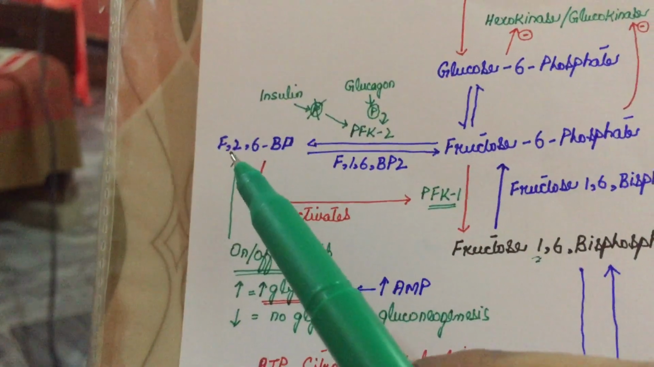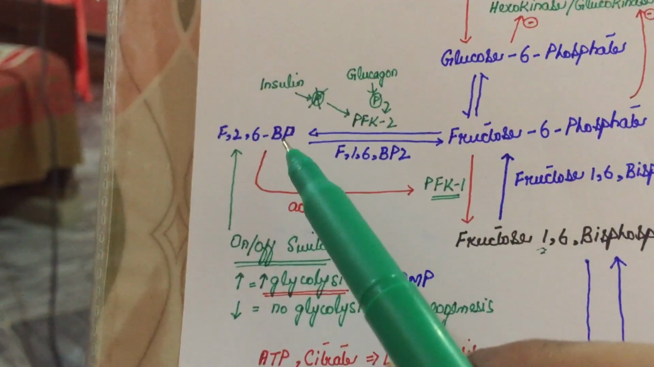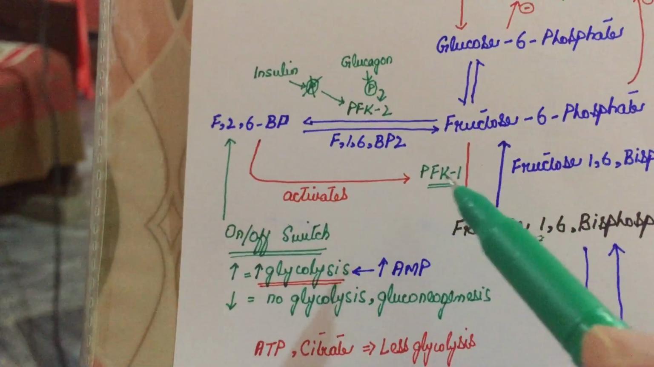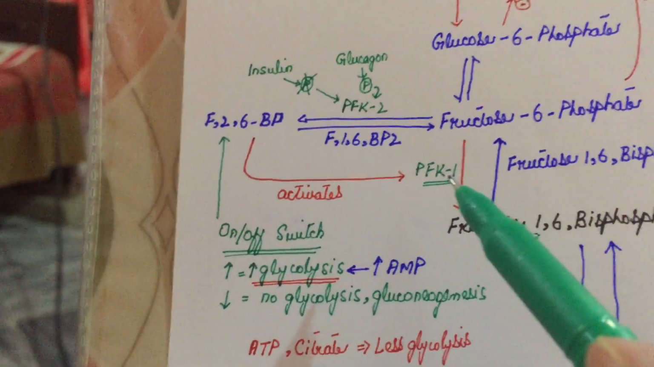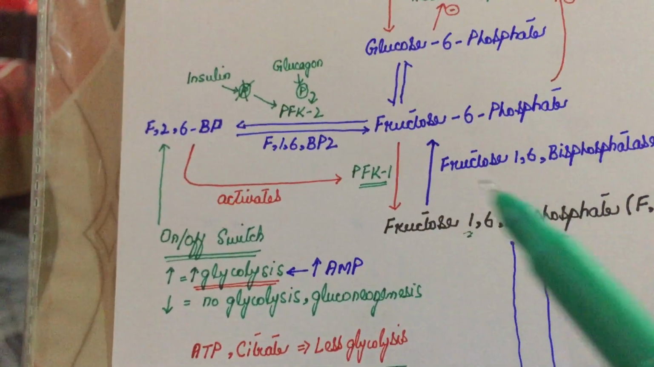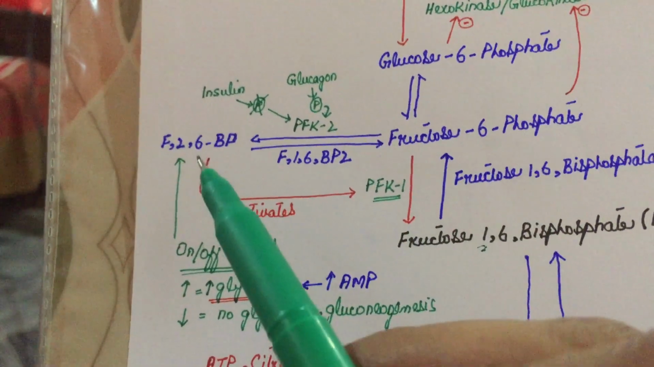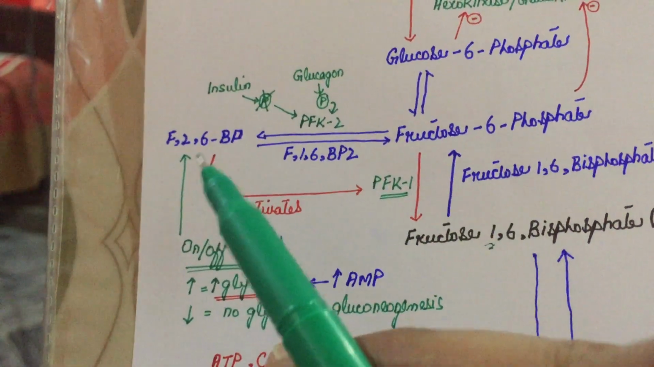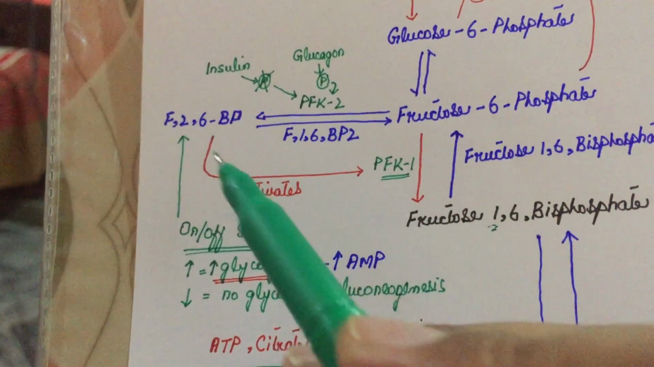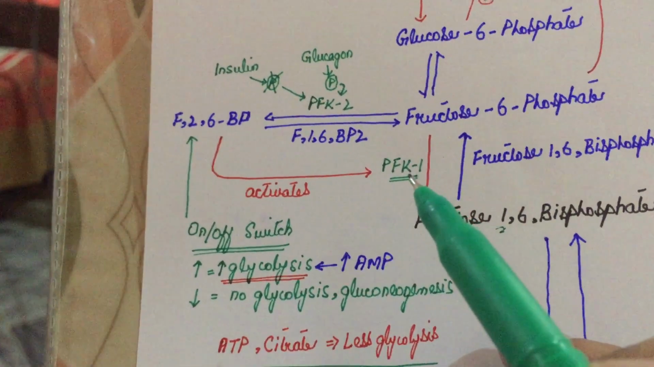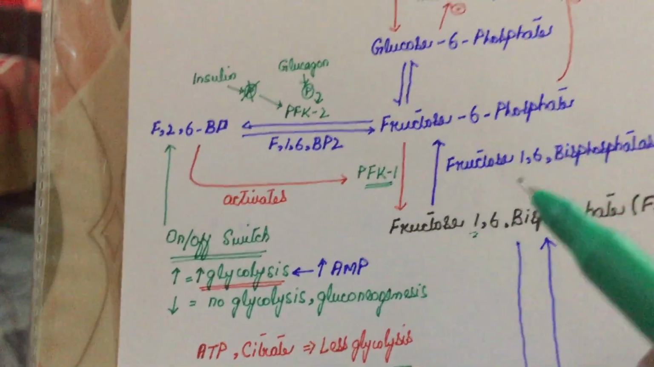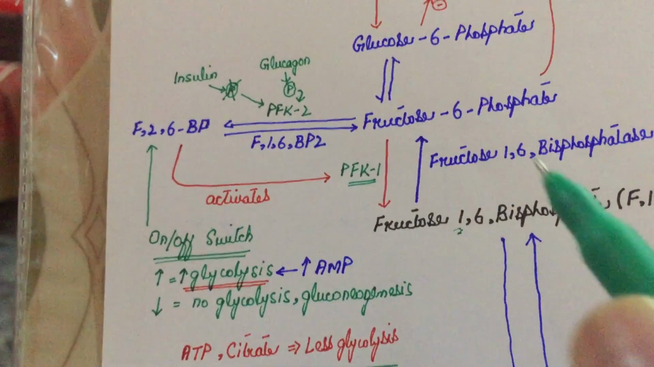And then when fructose 2,6-bisphosphate is made, it activates phosphofructokinase 1, the enzyme that converts fructose 6-phosphate into fructose 1,6-bisphosphate. Now listen, this product is made from this enzyme, and this product actually activates this enzyme, which converts the remaining fructose 6-phosphate into fructose 1,6-bisphosphate.